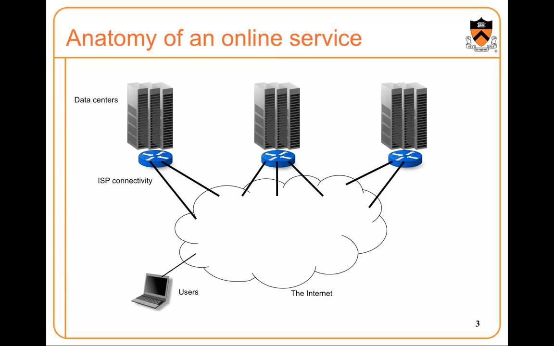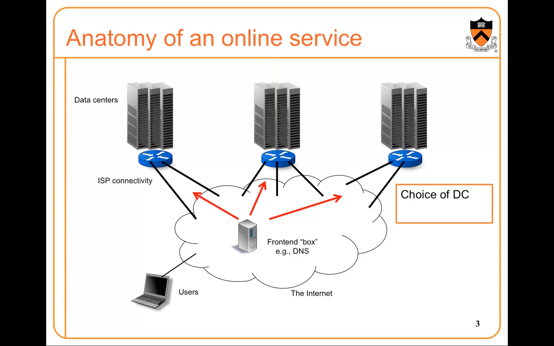And the users usually reach the service through a front-end box which makes the choice of which service location they go to. This choice is one of the key decisions that goes into the traffic management for these services, and we call this choice mapping.